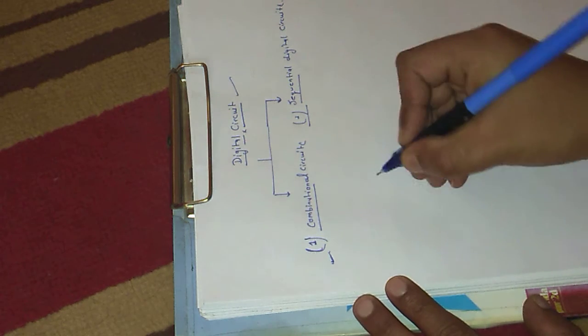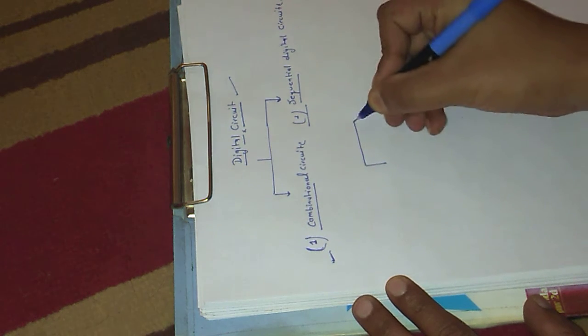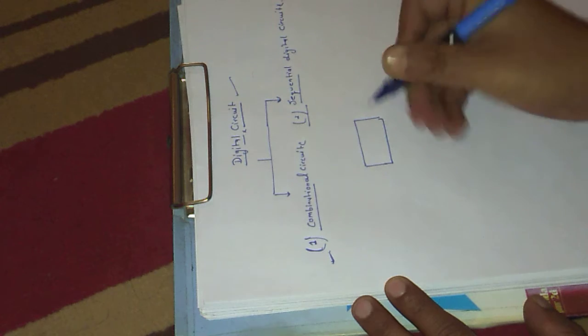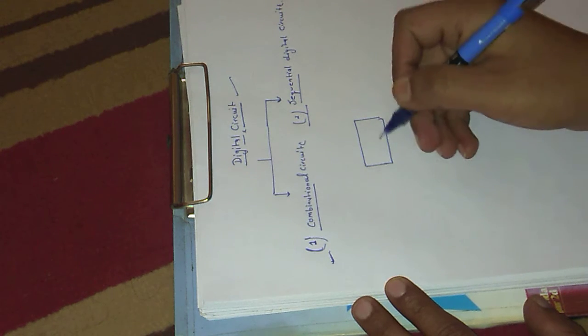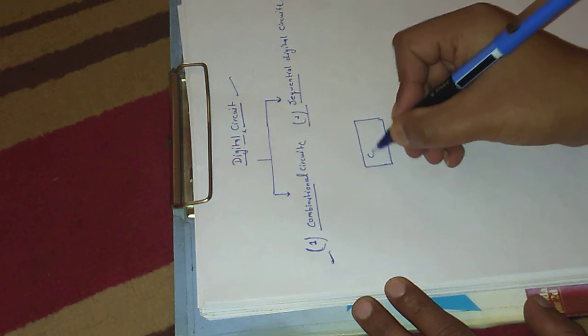Like in combinational circuit, the block diagram of combinational circuits is like this.